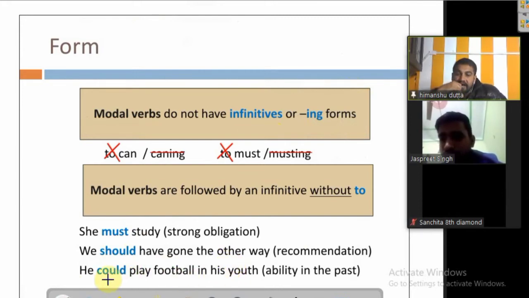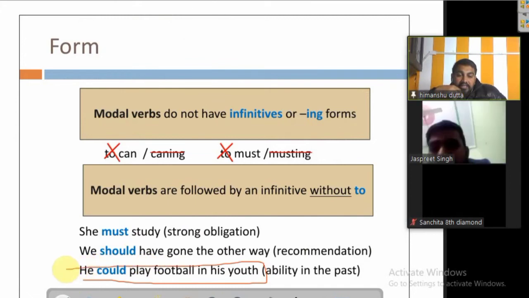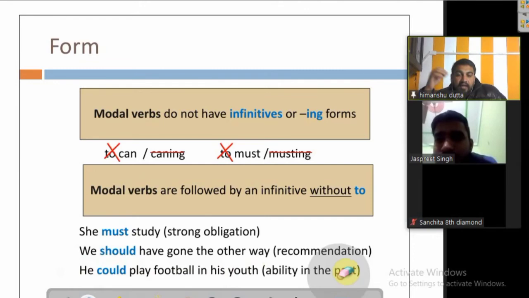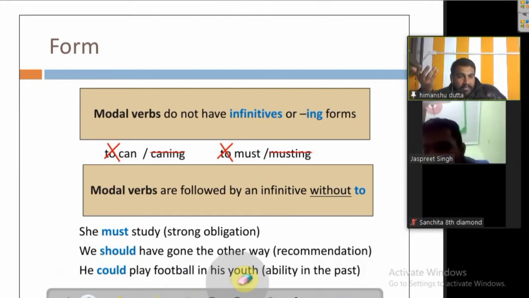Now the third one, he could play football in his youth. This sentence is telling the ability of somebody in the past time, because could is used in the past time. So it is clear that somebody could play football but in his youth. Now maybe he is old, so that is why ability in the past is spoken with the help of could.